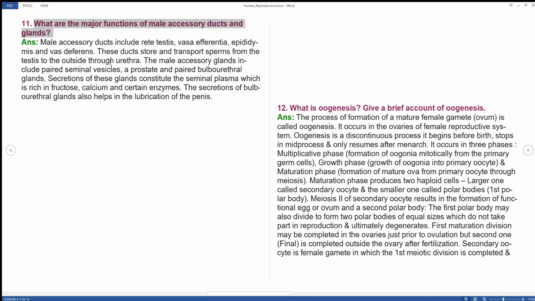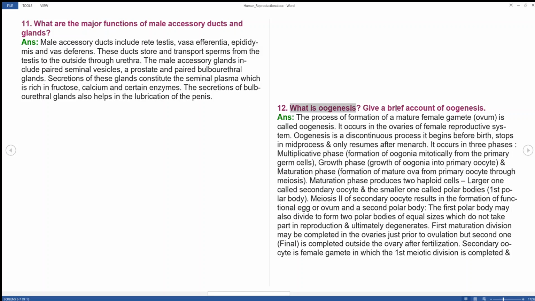What are the major functions of male accessory ducts and glands? Male accessory ducts include rete testis, vasa efferentia, epididymis, and vas deferens. These ducts store and transport sperm from the testis to the outside through the urethra. The male accessory glands include the paired seminal vesicles, prostate, and paired bulbourethral glands. Secretions of these glands constitute seminal plasma, which is rich in fructose, calcium, and certain enzymes. The secretions of the bulbourethral glands help in lubrication of the penis.